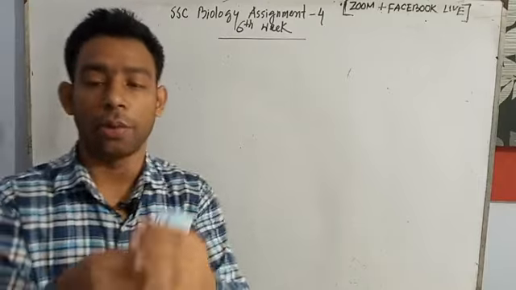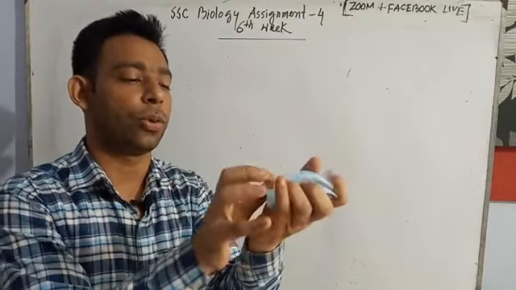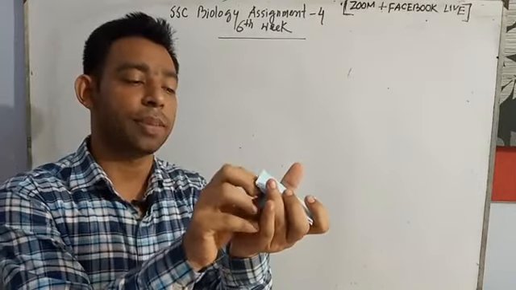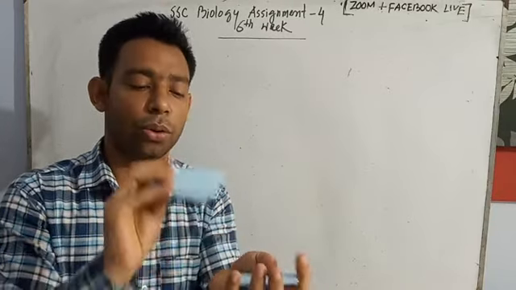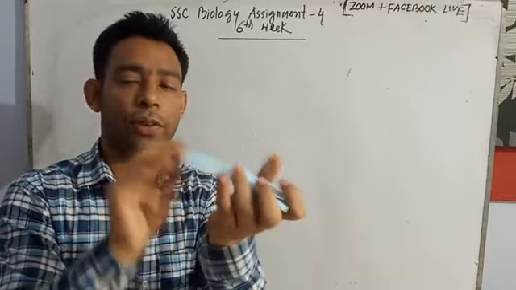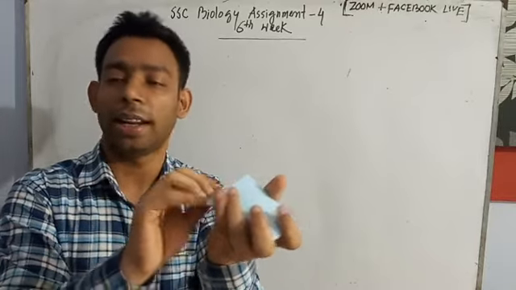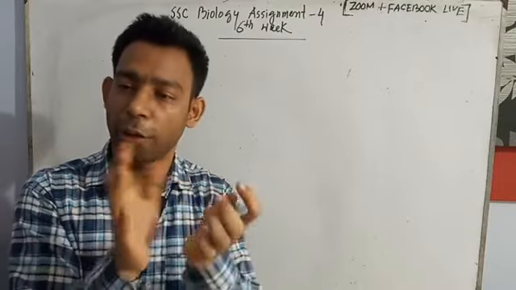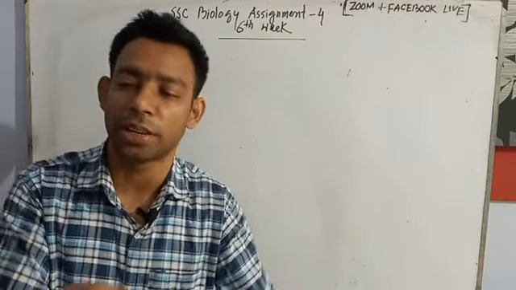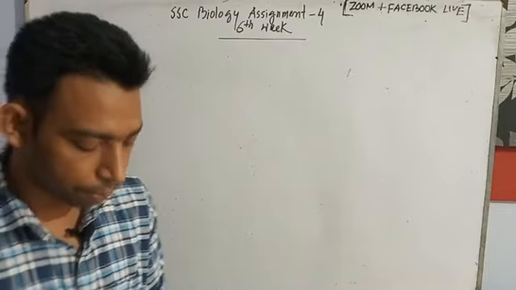Okay, I will just shuffle in front of you. Don't panic, dear students. This assignment is looking tough, but if we go through it easily, it will be fine. I am shuffling in front of you. I don't know where number 1, number 2 or number 3 is. If we get any 3 cards, then our assignment will start, and we will go through it in a very easy way.